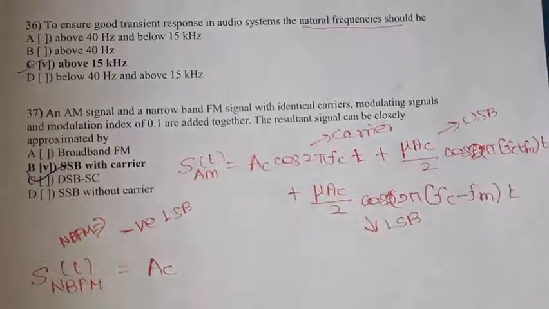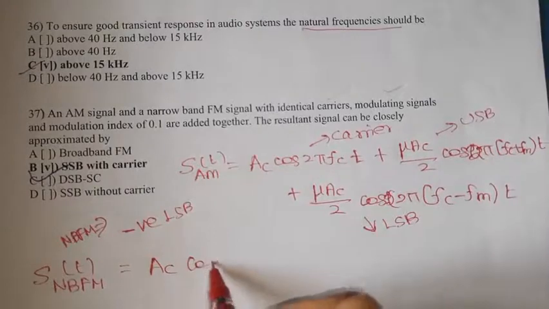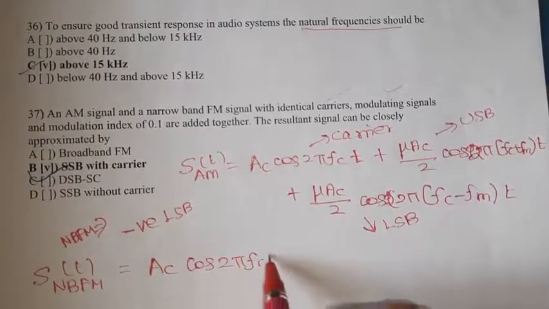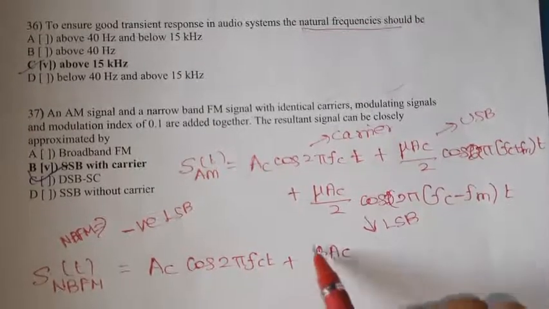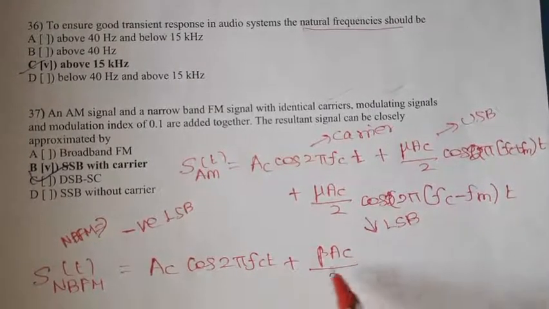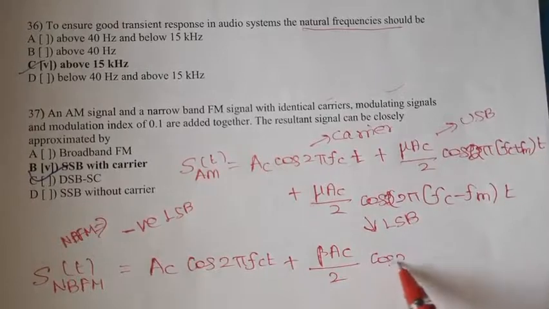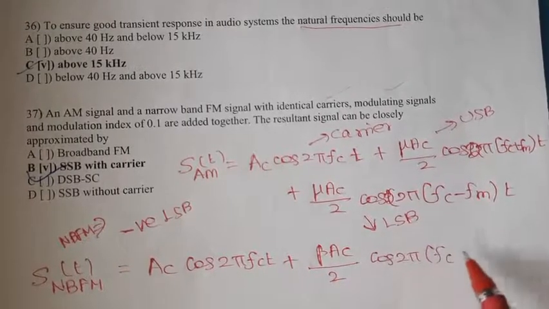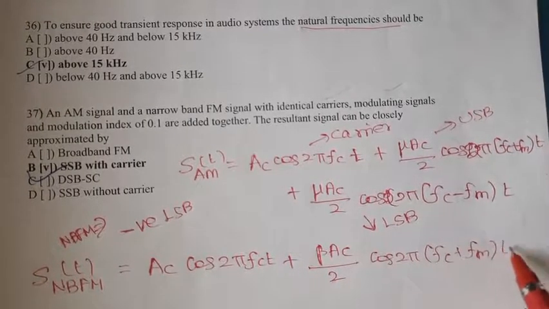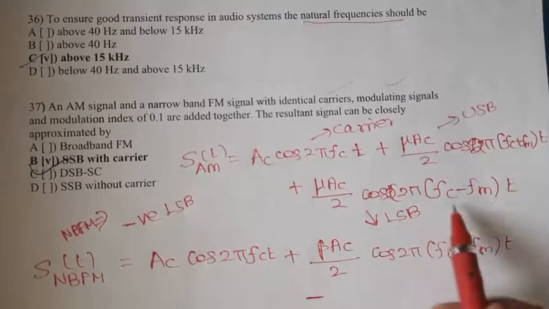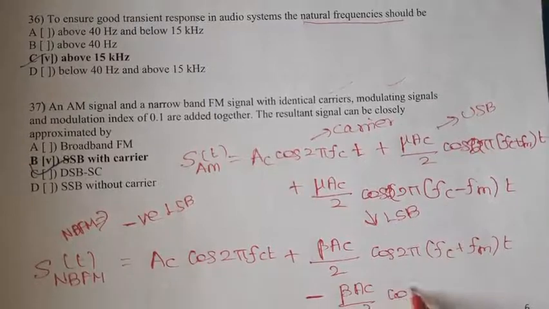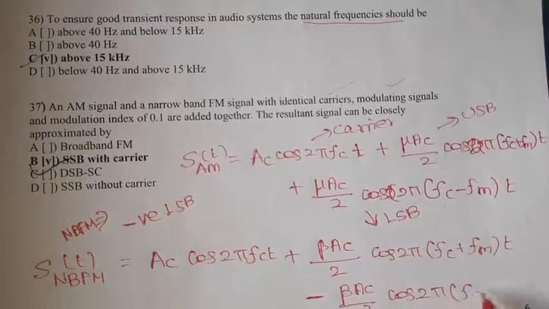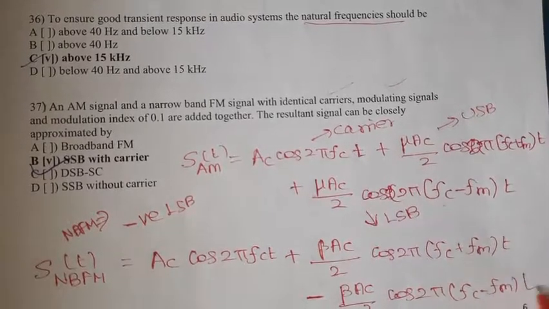So it is Ac cos(2π fc t) plus, with modulation index beta, (beta Ac/2) cos(2π(fc + fm)t) minus (beta Ac/2) cos(2π(fc − fm)t).